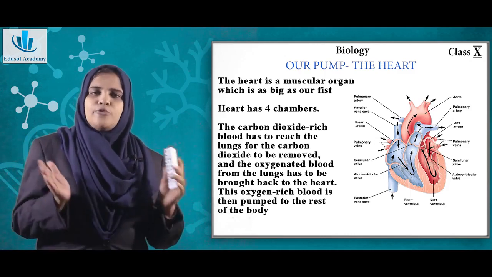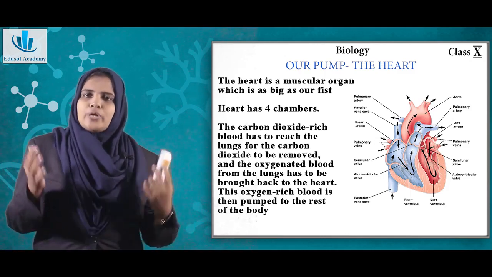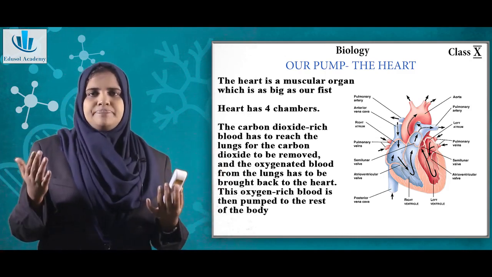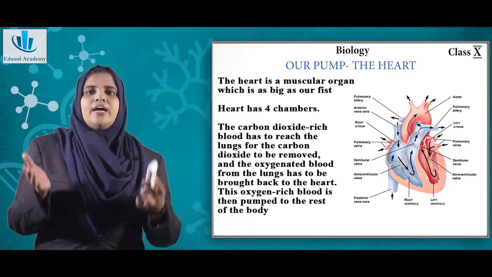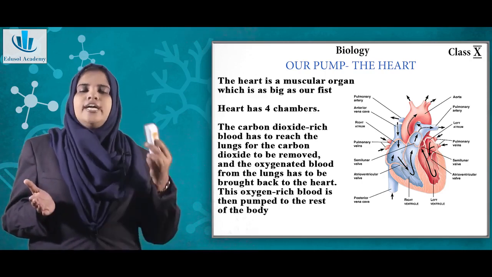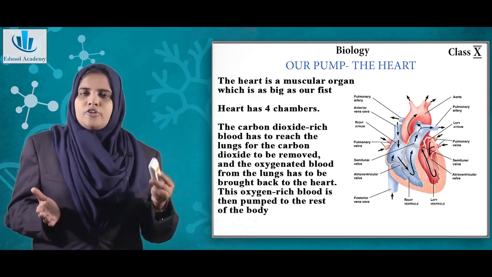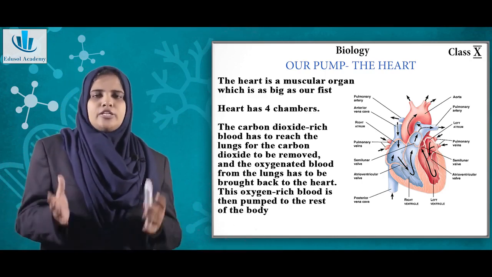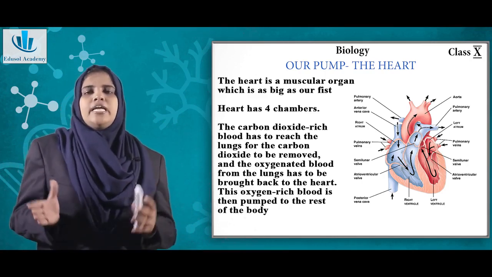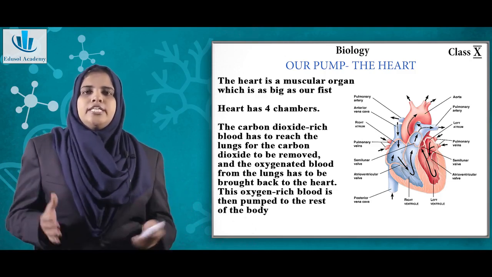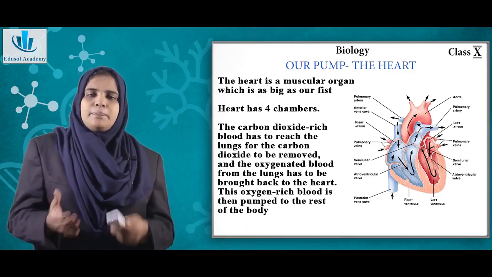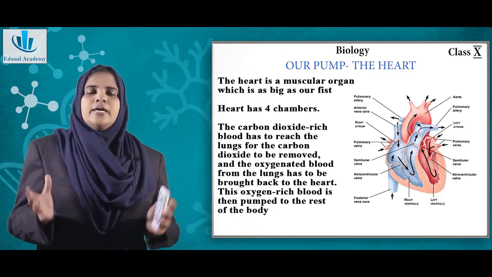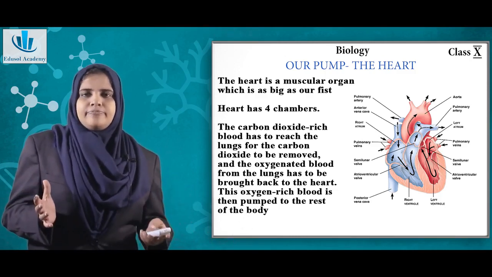So it has 4 chambers, that is 2 atria or the auricles, and then 2 ventricles. So the heart has a right auricle, right ventricle, left auricle and left ventricle. Now, what is the function of the heart? We will study in detail about the double circulation. It is the heart that supplies blood to different organs of the body and maintains life.